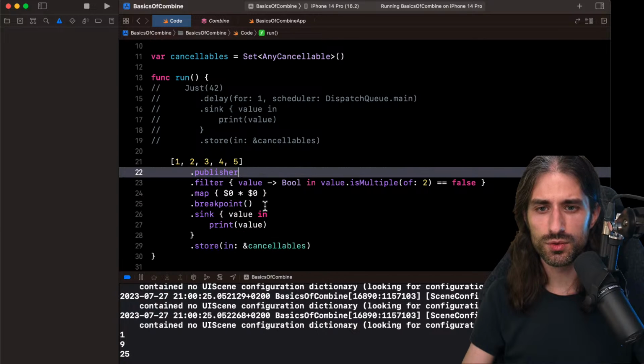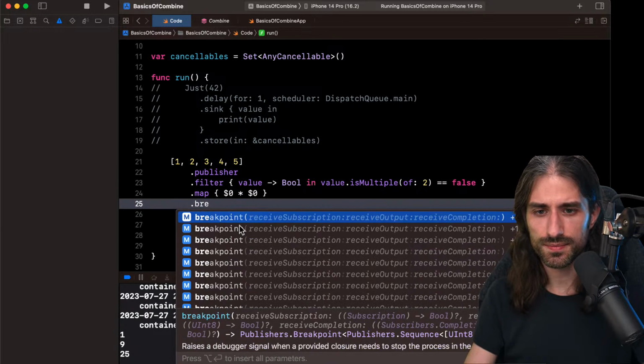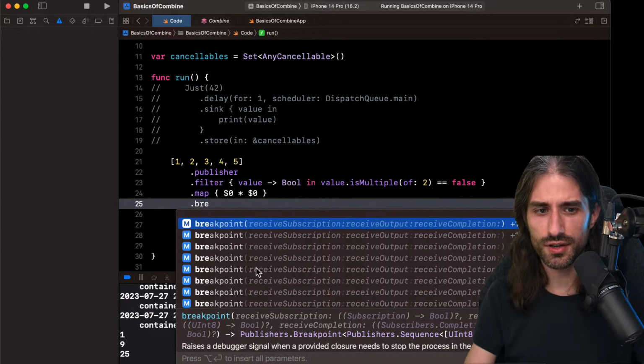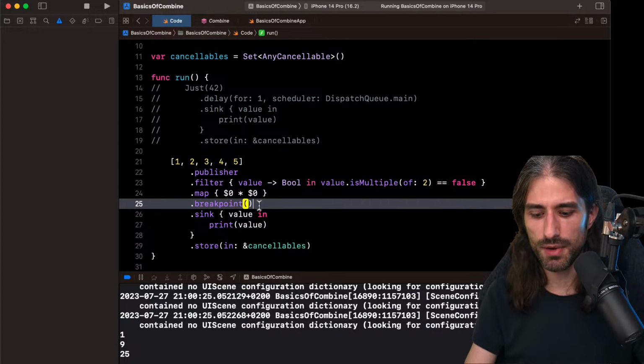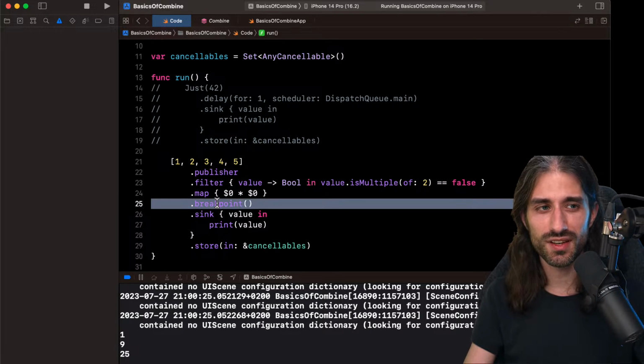Okay, you still need to do something for it to work. Trying to see if there are other. So you need to do something a little bit extra. I don't want to go into detail about it. What I wanted to highlight is that breakpoint is very possible that in production is going to do a crash. So if you use it, make sure to remove it before you go to production.